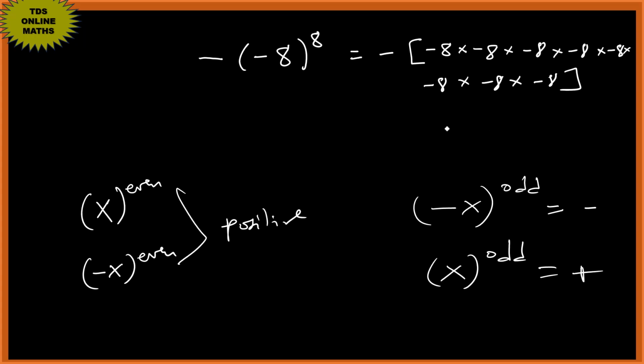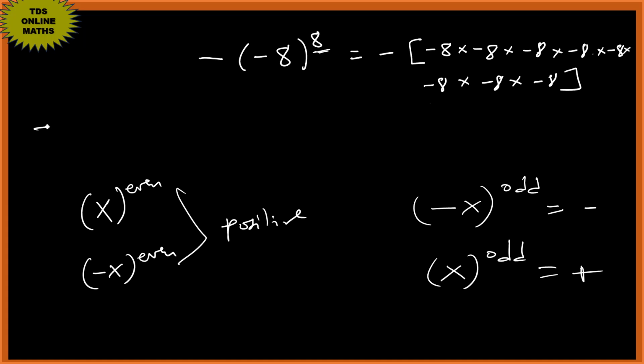Okay, remember this power is even, therefore what is inside the bracket, the result should be positive. So this and that, the negative will go, this and that, the negative will go, this and that, the negative will go, this and that, the negative will go.